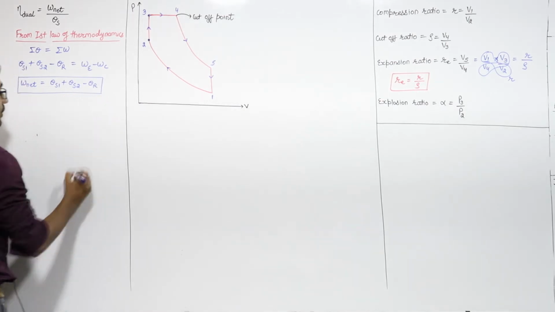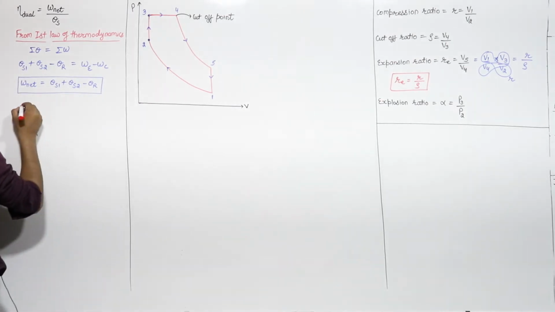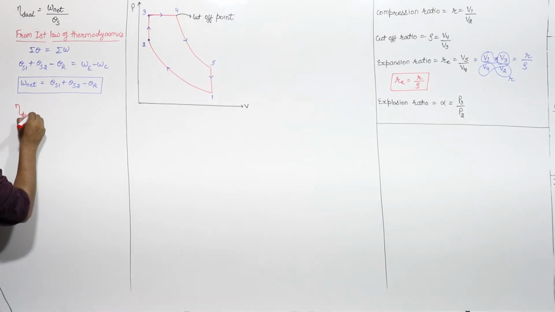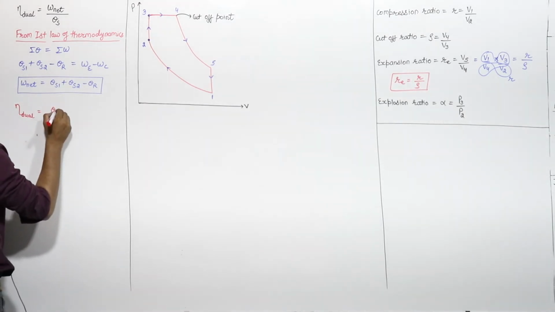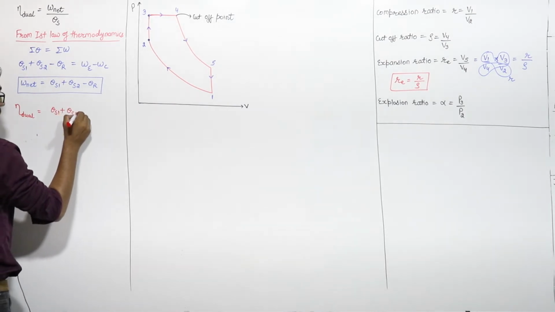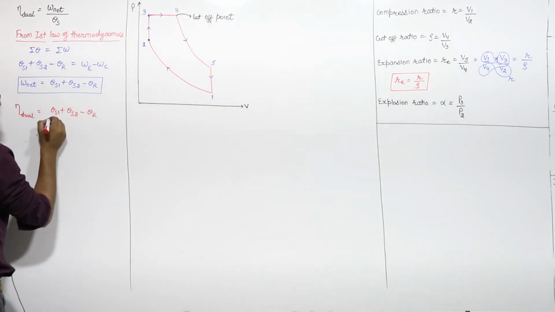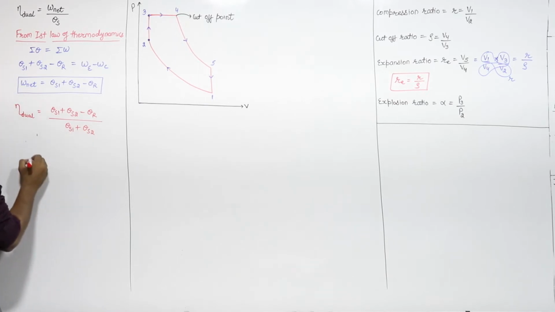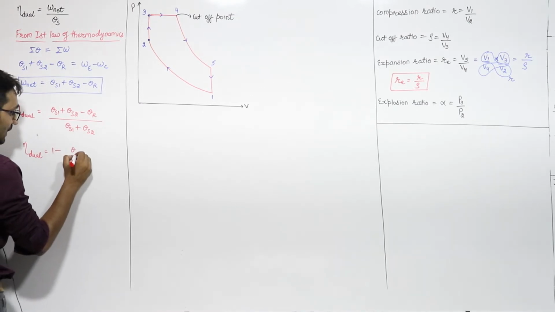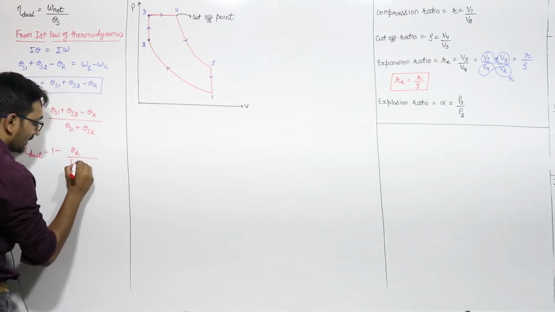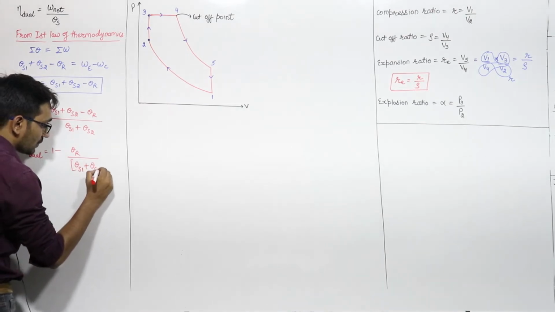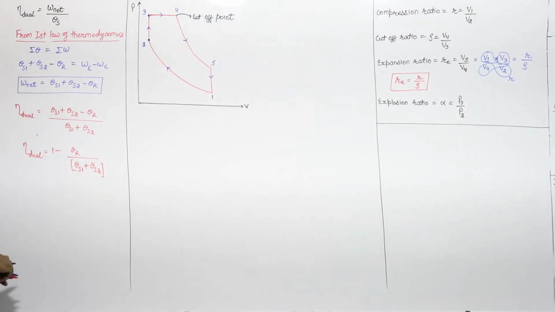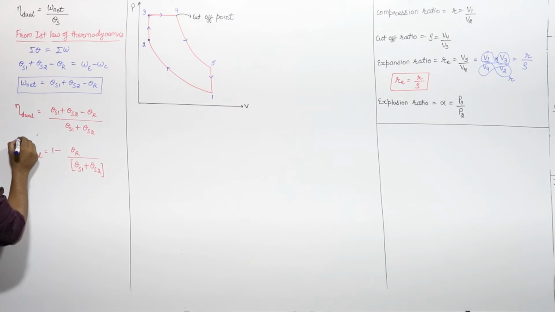Basic thermodynamics equation. So from here I can write that the efficiency of the dual cycle will be equal to the net work done, QS1 plus QS2 minus QR, divided by the total heat supply, that is QS1 plus QS2. So the efficiency of the dual cycle will be equal to 1 minus heat rejected upon total heat supply, that is QS1 plus QS2. So this is the generalized equation of the efficiency of the dual cycle, we know all this, right?